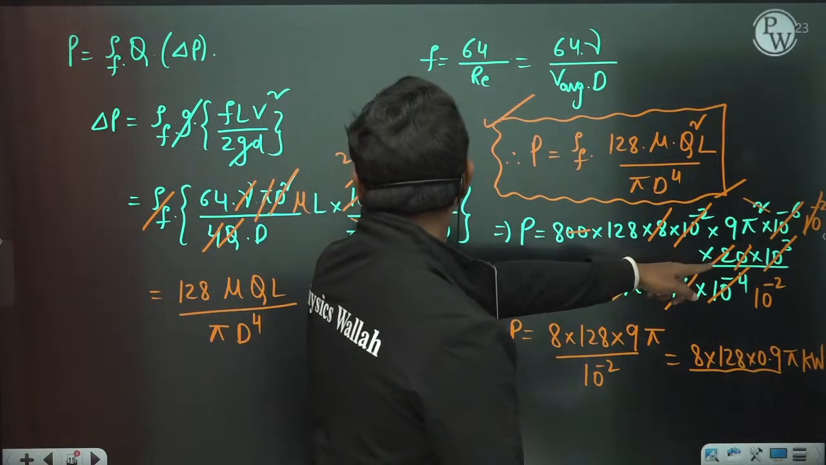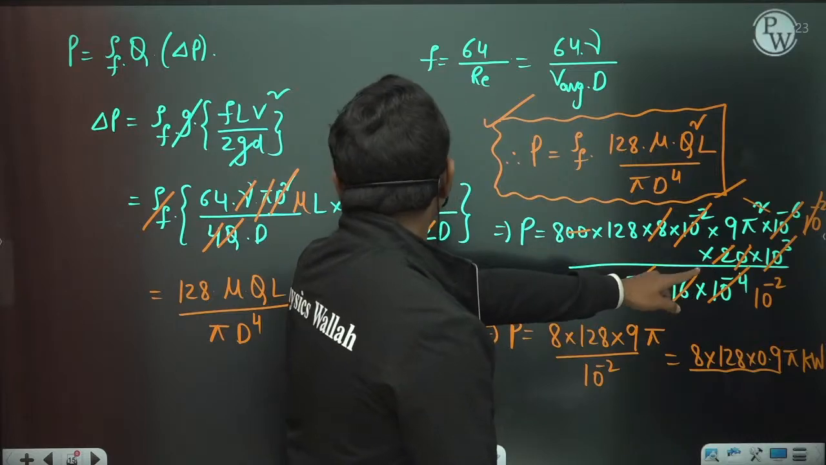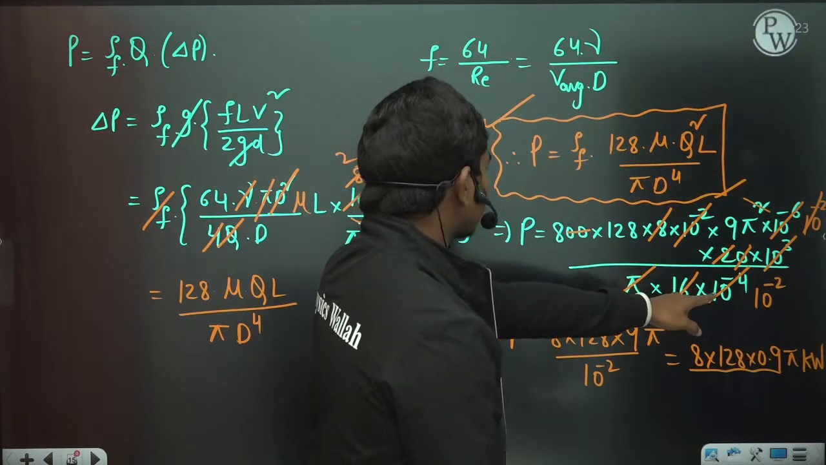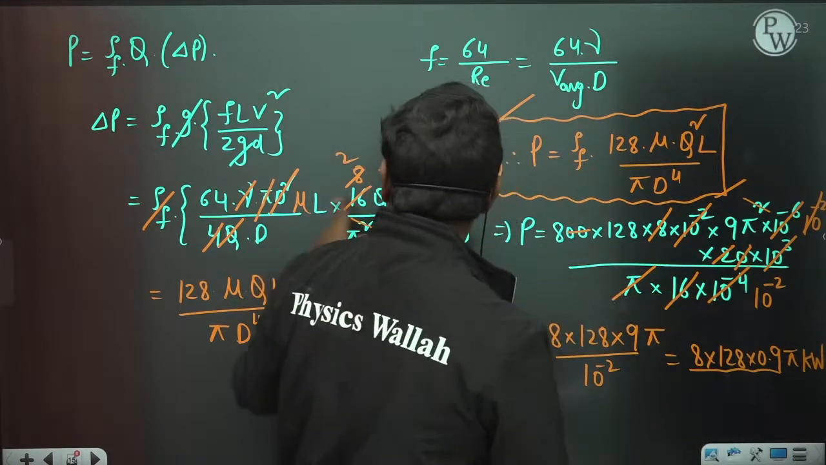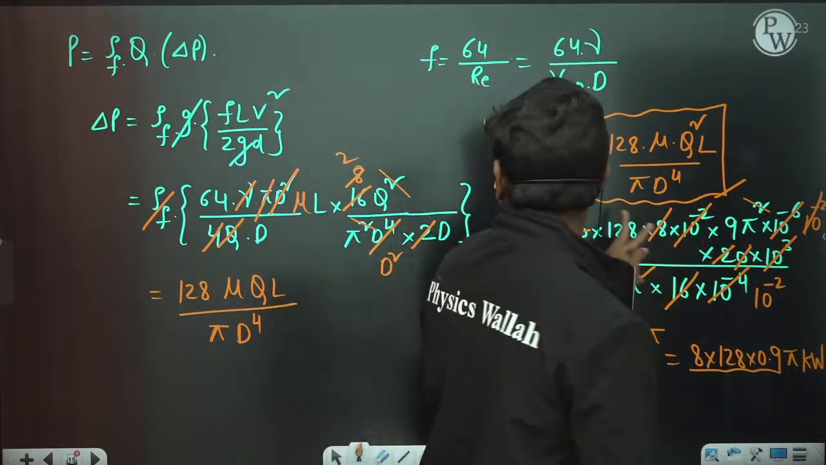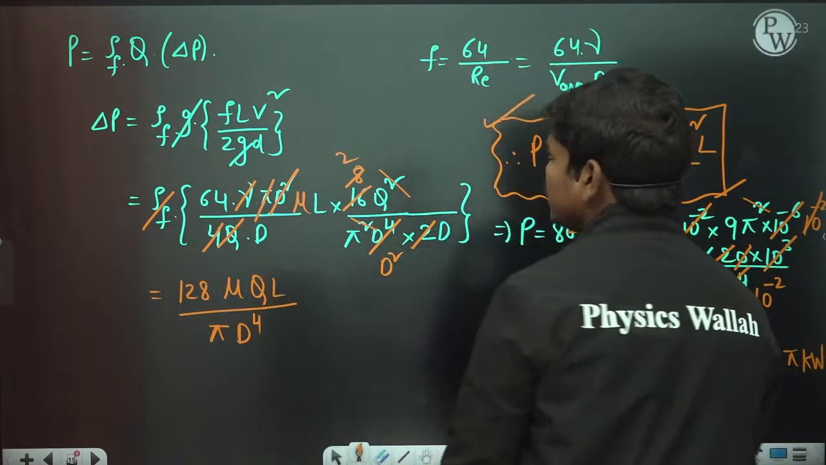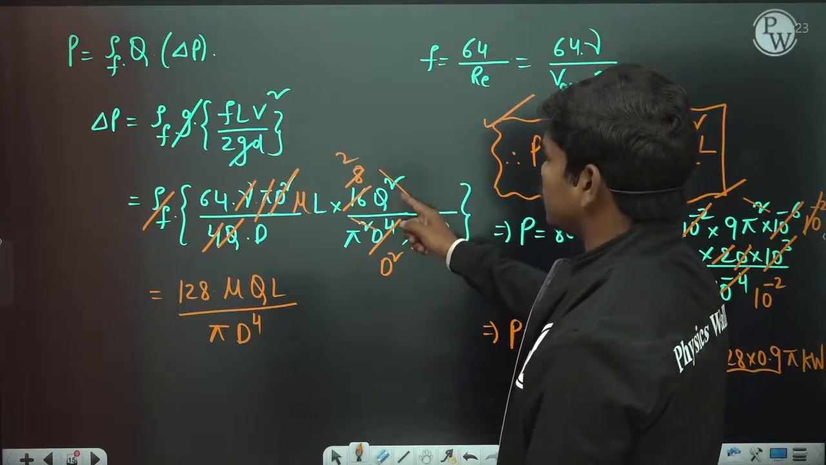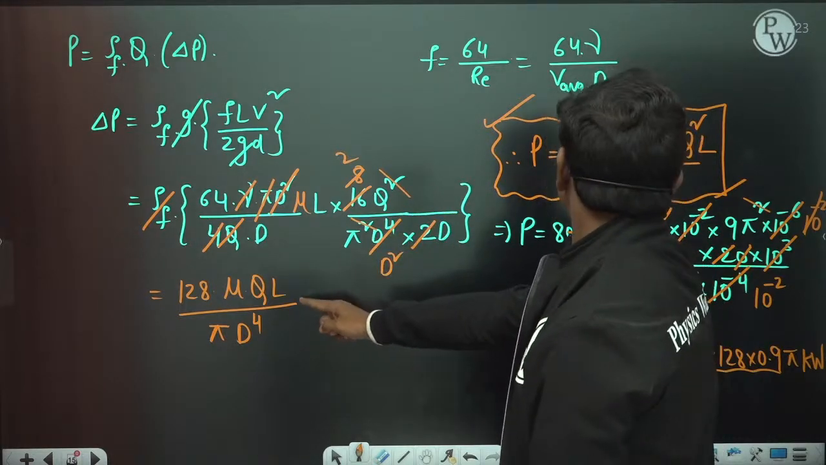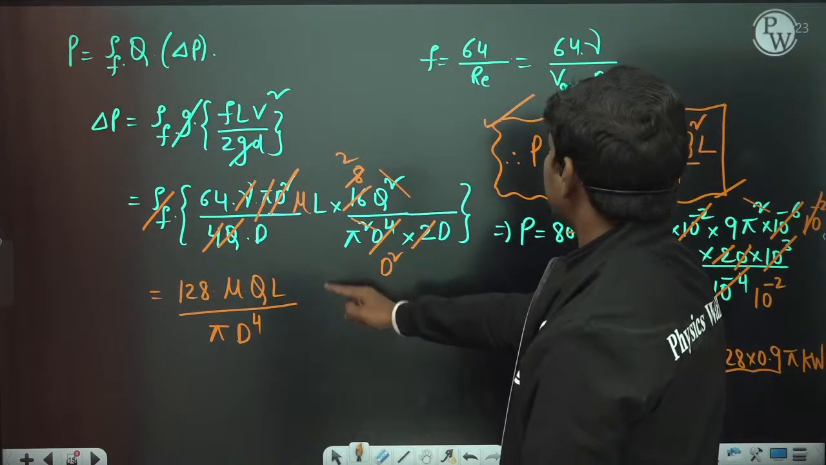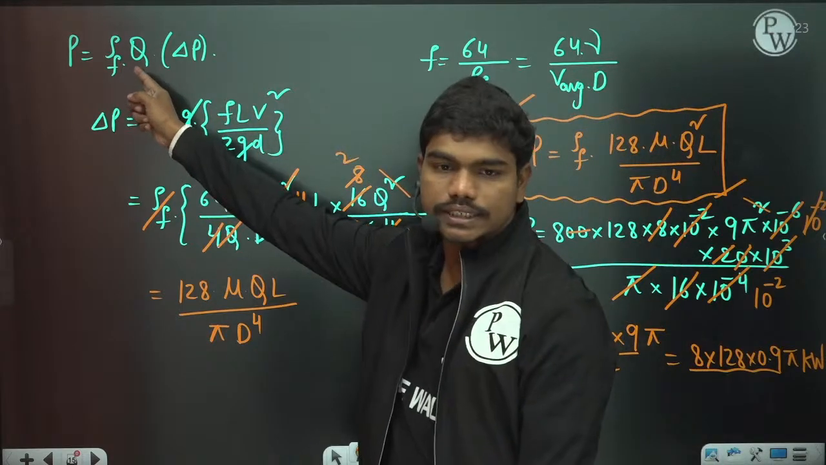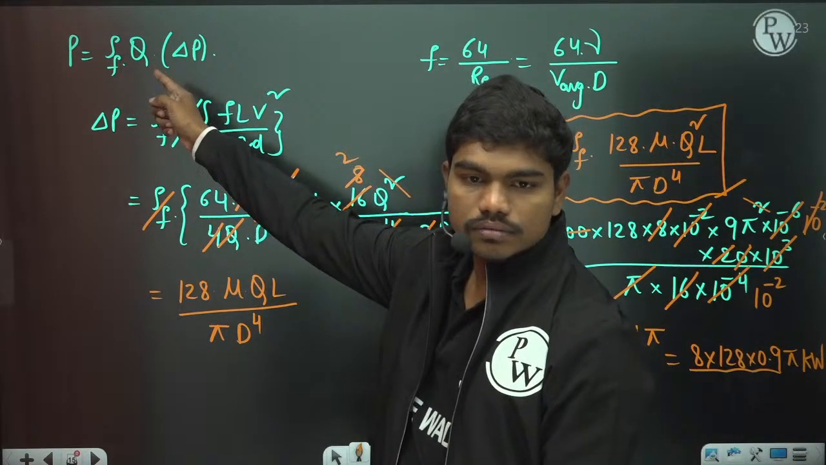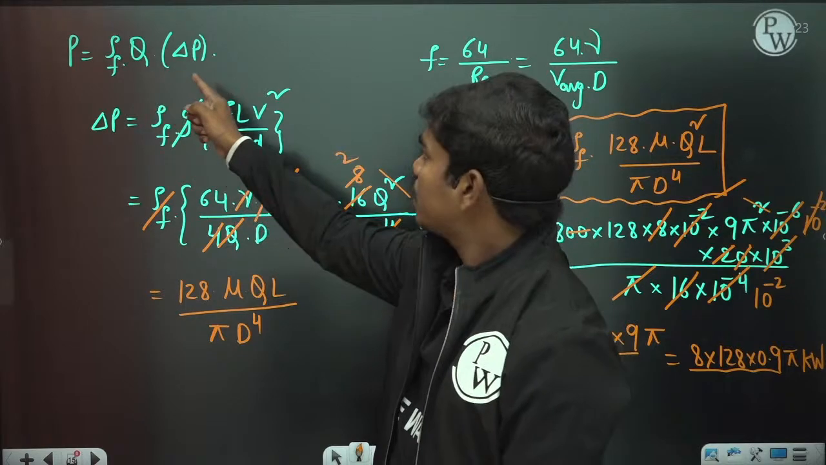We have written the discharge here, right? So please tell me, we have written the discharge here. Yes, this q got cancelled, right? One time here, so we have only one q. Okay, so this q got cancelled here, but if you see, we have only q. Okay, 128 mu q L, but this has to be multiplied with the discharge again.